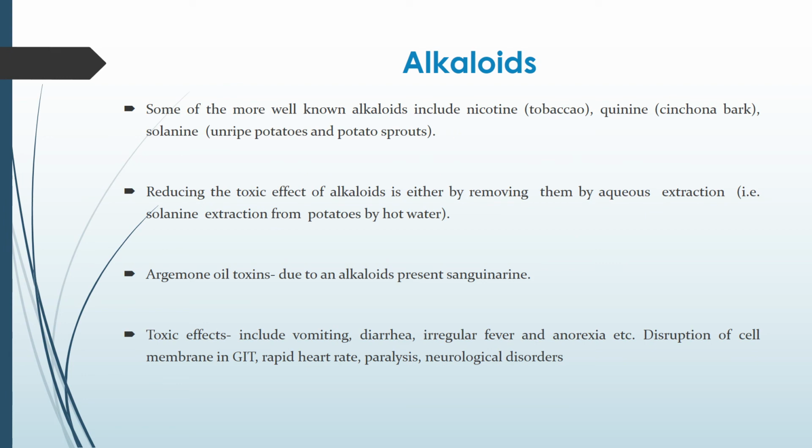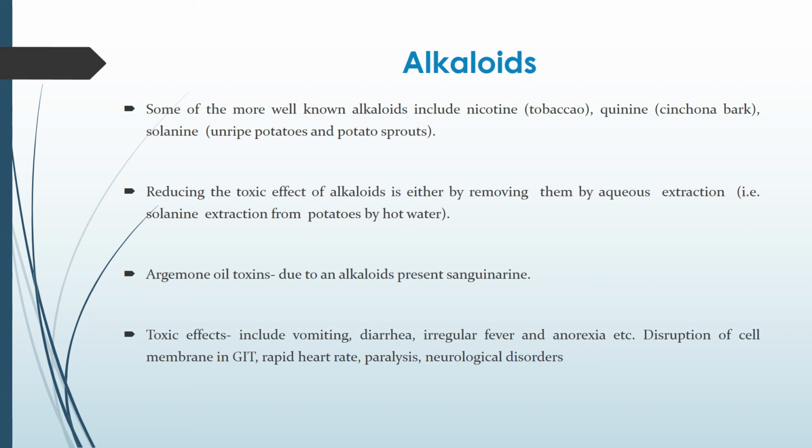Next we will talk about alkaloids. Some of the more well-known alkaloids include nicotine present in tobacco, quinine in cinchona bark, and solanine in potatoes. The effect of alkaloids can be reduced by removing them by aqueous extraction; for example, solanine can be extracted from potatoes by hot water.